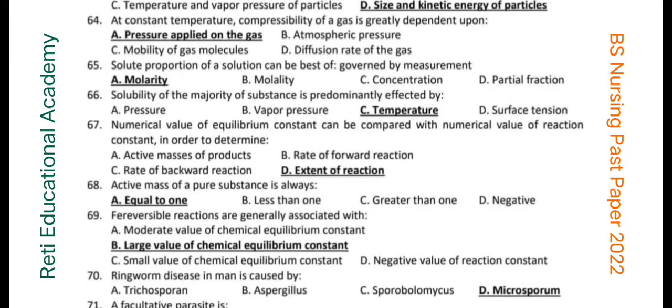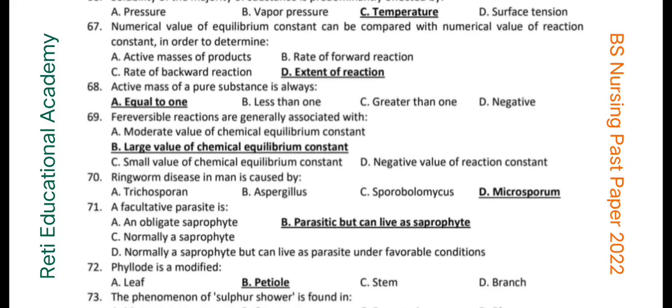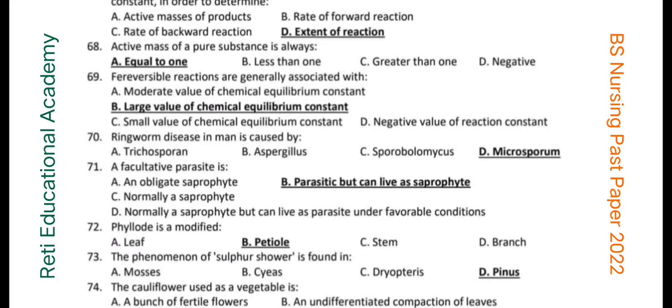Question number 66. Solubility of the majority of substances is predominantly affected by temperature. Question number 67. The numerical value of the equilibrium constant can be compared with the numerical value of the reaction quotient in order to determine the extent of reaction. Question number 68. Active mass of a pure substance is always equal to 1.